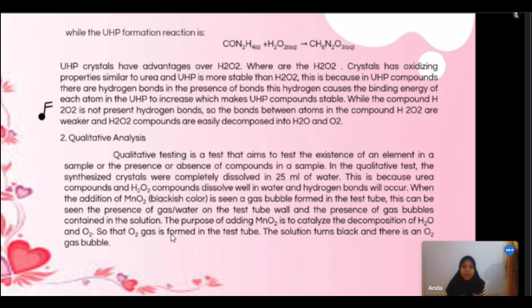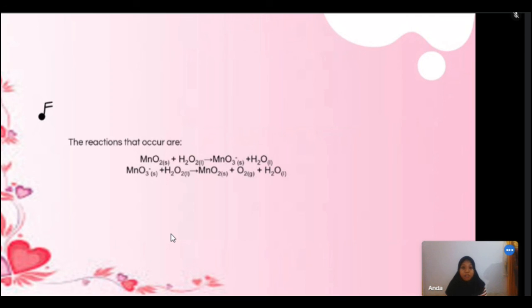This can be seen from the gas on the test tube wall and the gas contained in the solution. The purpose of adding MnO2 is to catalyze the decomposition of H2O2 into H2O and O2 so that O2 gas is formed. In the test tube, the solution turns black and there are O2 gas bubbles. The reactions that occur are shown in this picture.